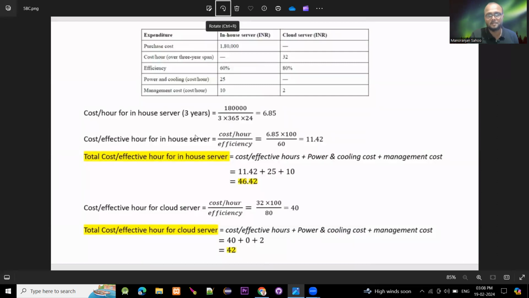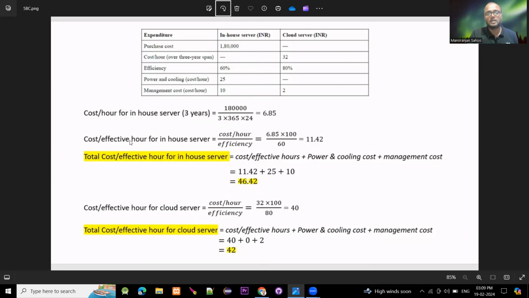Here the problem is the cost per hour for the in-house server, that is for 3 years. The purchase cost is 1,80,000. So 1,80,000 divided by 3 into 365 into 24, it will be 6.85.